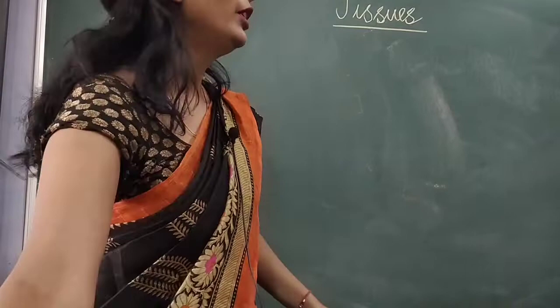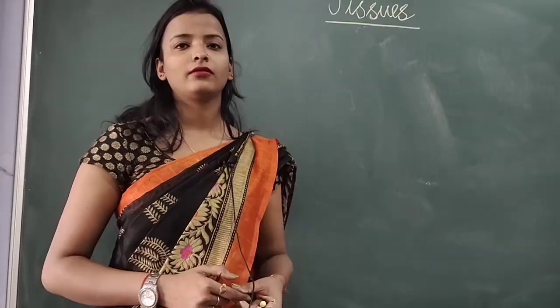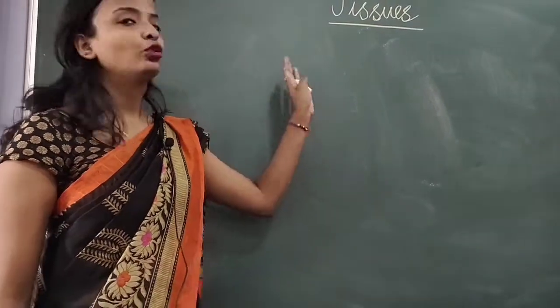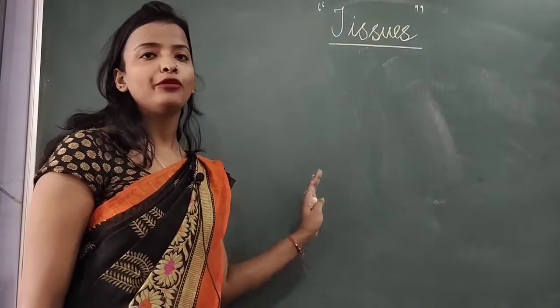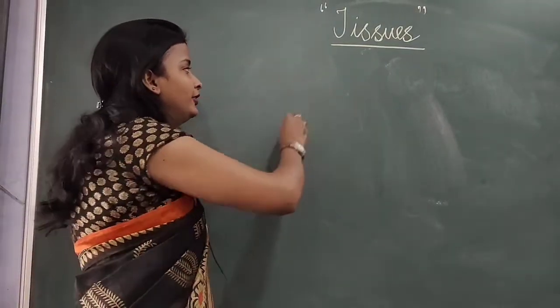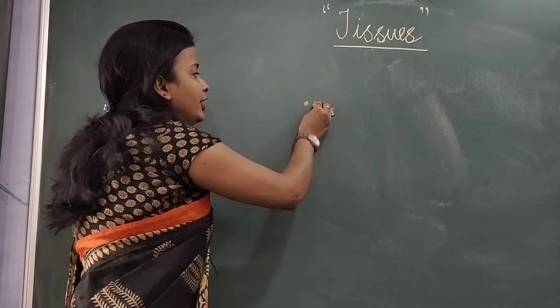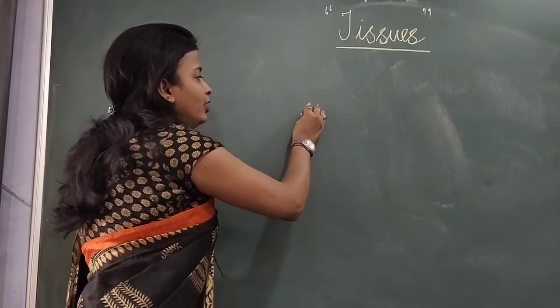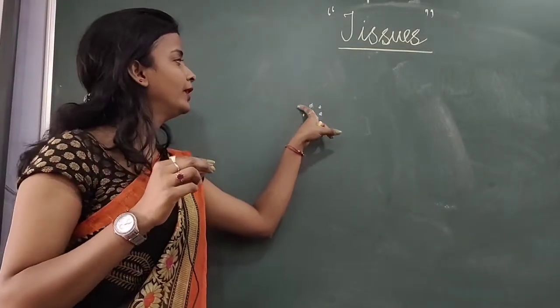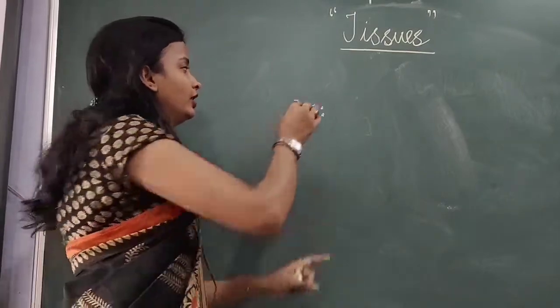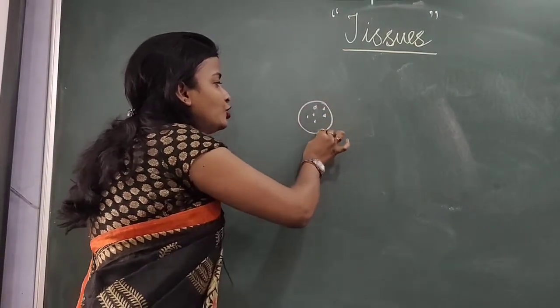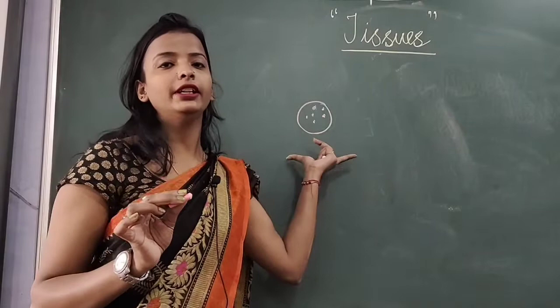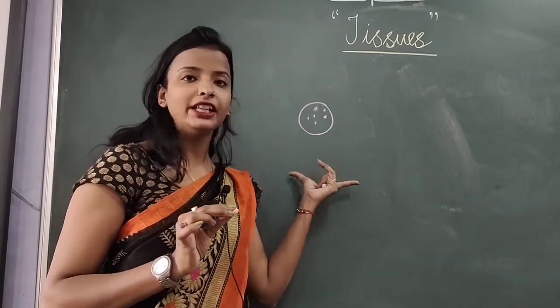Now when we talk about tissues, what are tissues? I have already told you that a group of cells is known as a tissue. See, this is one cell, then so many cells are clubbed together. So now what is this? They are joined together and now they are considered as a tissue. Now what are tissues?